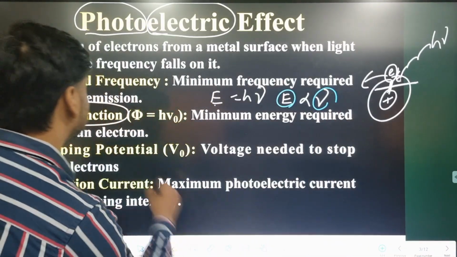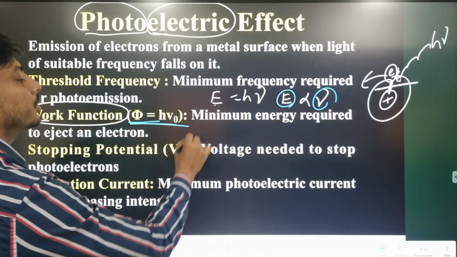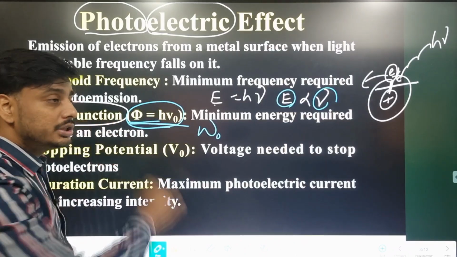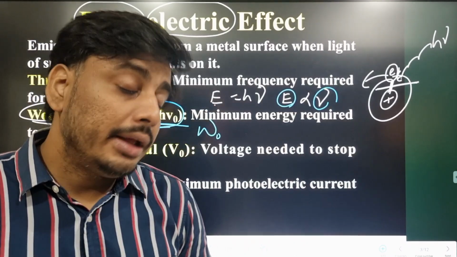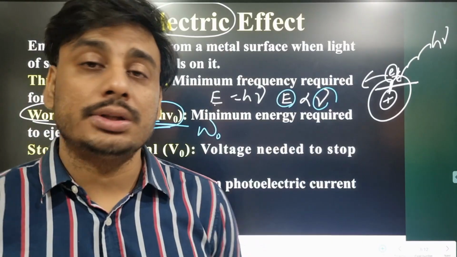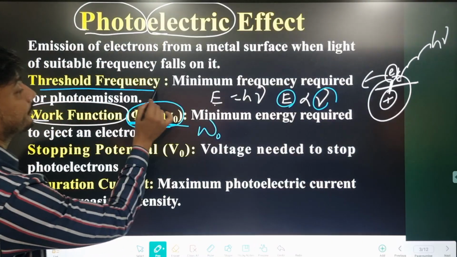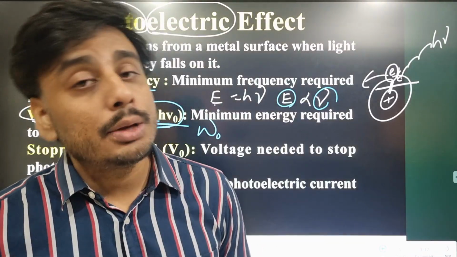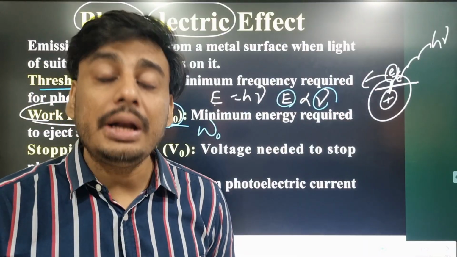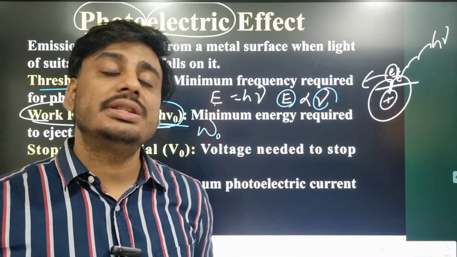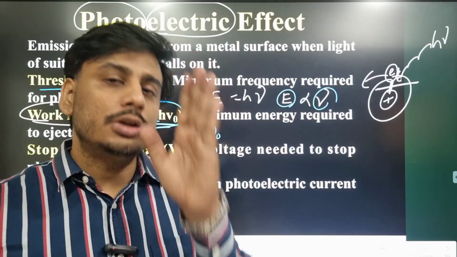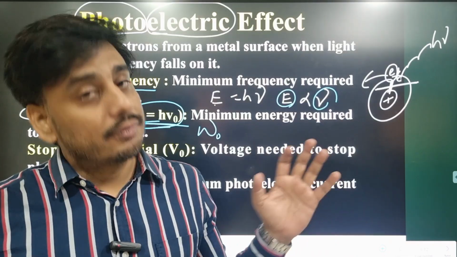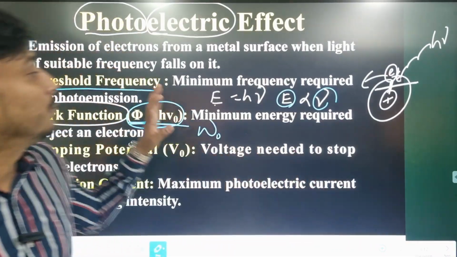Work function is written as phi, and in some books it is also written as W naught. So the work function is the minimum energy required to remove one electron, and the corresponding frequency is known as the threshold frequency. Threshold frequency is the minimum frequency required to remove one electron from the surface of a metal without giving it any kinetic energy. That means this much energy is just sufficient to break the bond, with no extra energy for the electron to move. That is known as the work function, and the corresponding frequency is known as the threshold frequency.